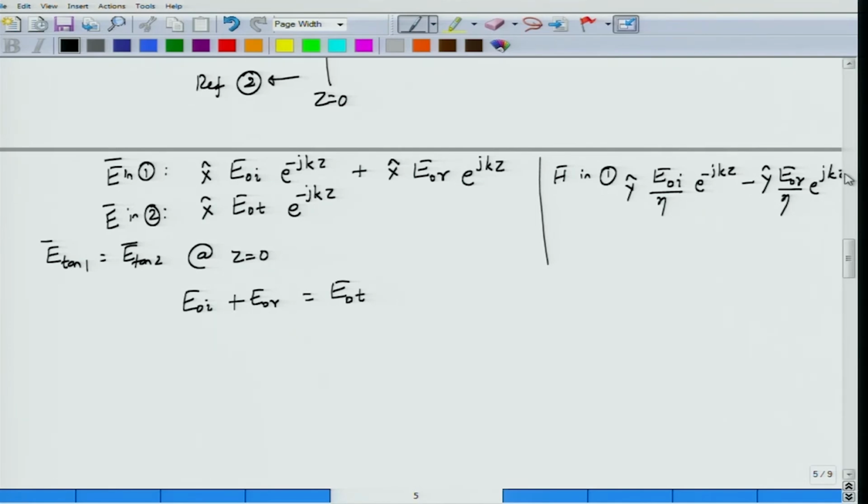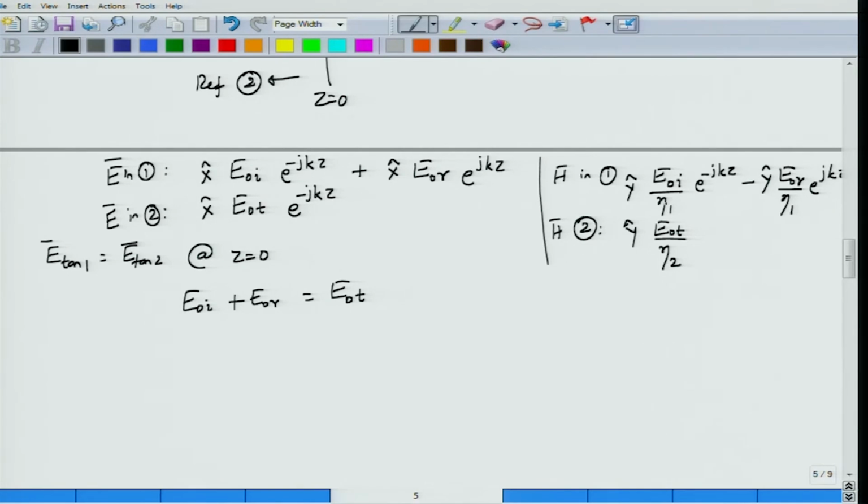So that x directed reflected field cross minus y directed magnetic field will propagate in the minus z direction as I want. Okay. What is the magnetic field in region 2? Magnetic field in region 2 will be y hat E0T by eta 2, right? So I should actually clarify this one also, as in the incident region as eta 1 and eta 1, and for this as eta 2.